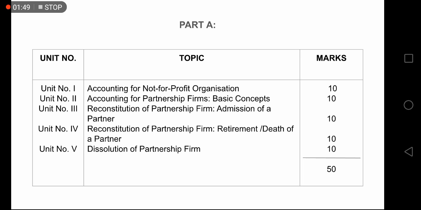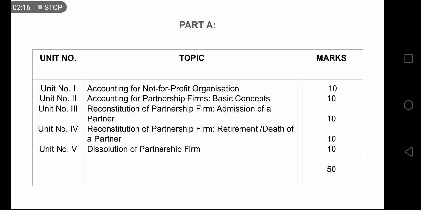Now the next chapter is accounting for partnership firms. I told you earlier in class 11 that you should be clear with business studies, because business studies is basically the theory part of accountancy, yes or no? So I now hope that everyone has taken me seriously or else you will be in trouble.